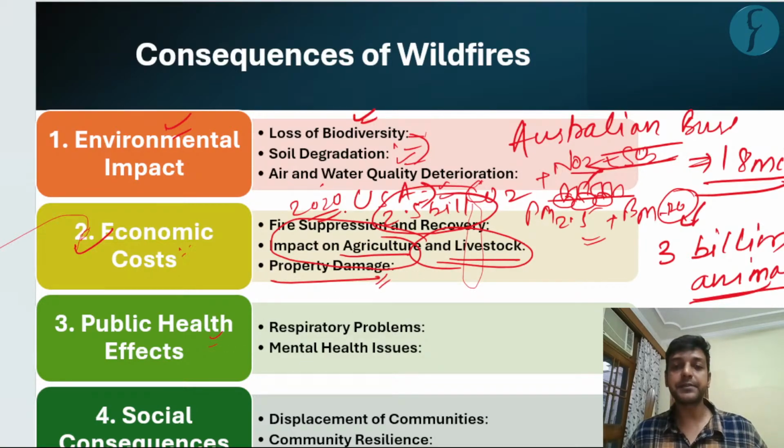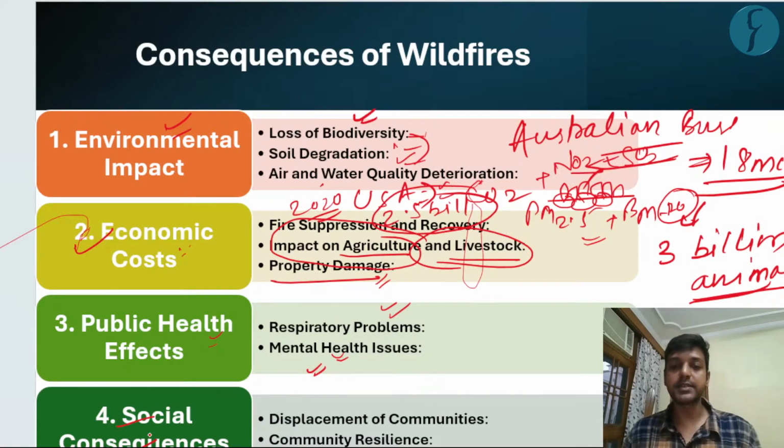Public health effect. As we have seen, the air and water quality get deteriorated, so there will be chances of increased respiratory problems, and it can also hamper the population who have cardiovascular problems, right? Secondly, mental health issues. It is not only common to wildfires, it is common for all disasters, right? Any calamity leads to anxiety, frustration, which in turn hampers the mental health of the individual who has actually come into the ambit of this type of disaster.